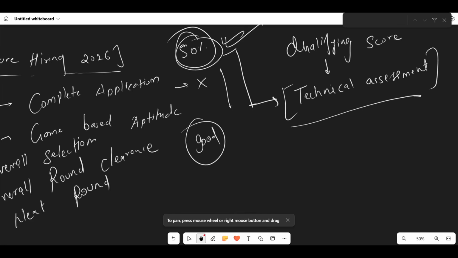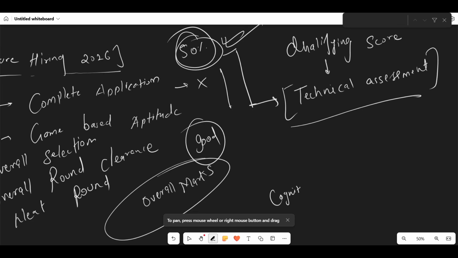Now second is overall marks. You have already scored the qualifying marks to move to the next round, but to clear the full online assessment, which consists of cognitive, technical, plus coding, the scores of all three will decide if you move forward with the interviews or not.